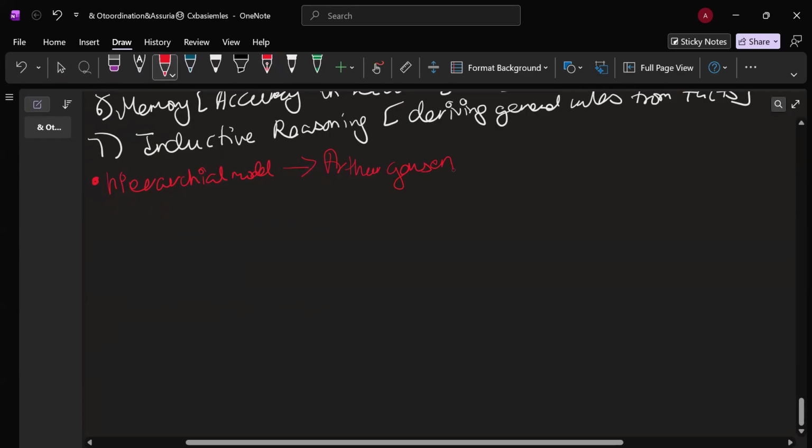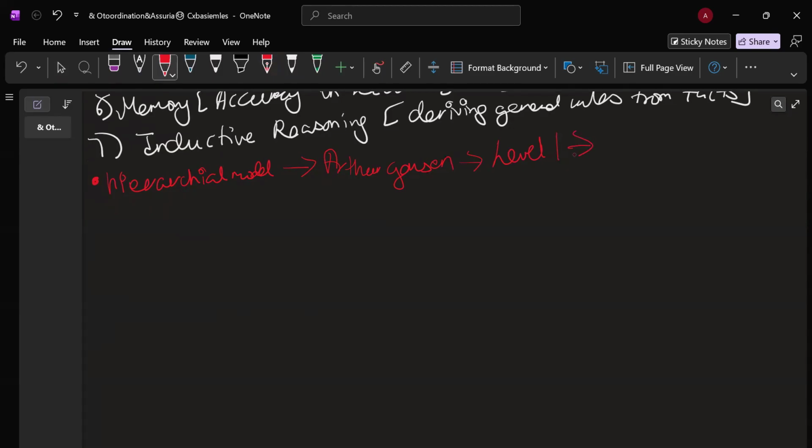As per this, you have two levels. Level one is associated with associative learning. You can consider an example of rote learning. Here, the input that you are learning is more or less similar to the output, right? When you are practicing rote learning, you learn a particular set of information that is presented to you and you vomit it out wherever asked, maybe in the exam or whenever an external asks questions, right?